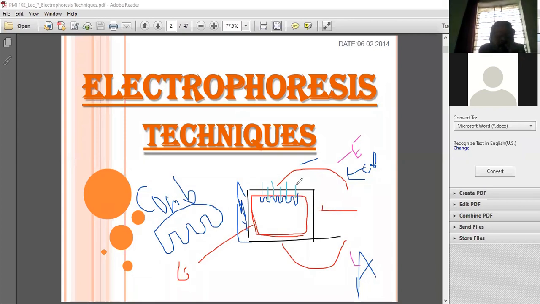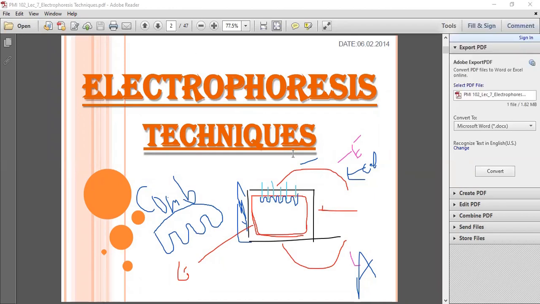Now what happened? Now this sample is running over here, which means the sample is showing movement. But can we trace this movement? Again a question is raised. No, we cannot trace the movement. Why? We cannot trace the movement as the gel is colorless.